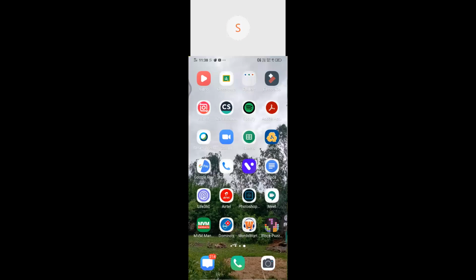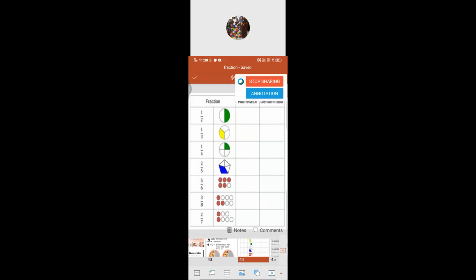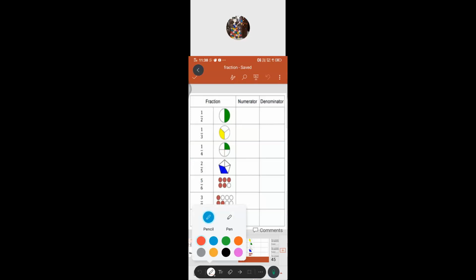Can you give the second one, Sukirtan? Yes, dear. Can you give the third one? 1 is the numerator and 4 is the denominator.